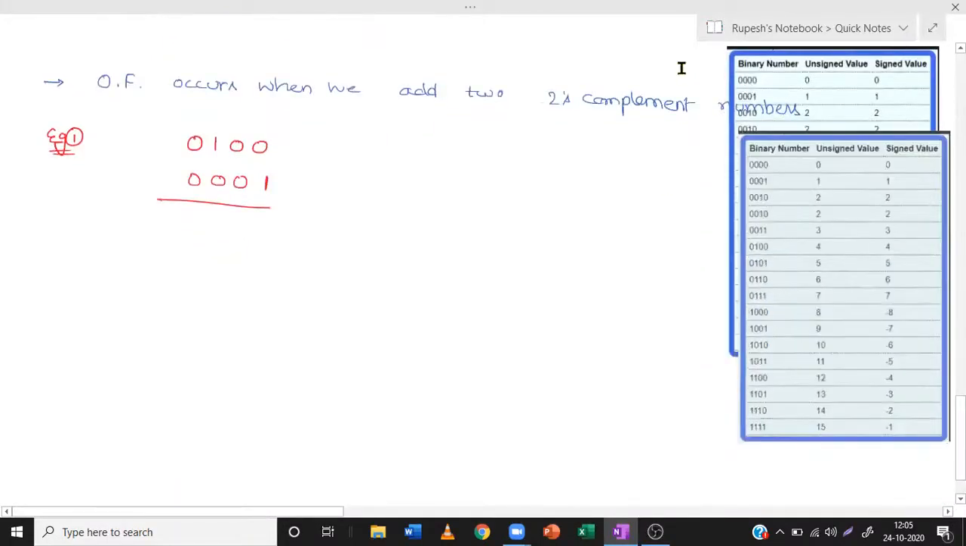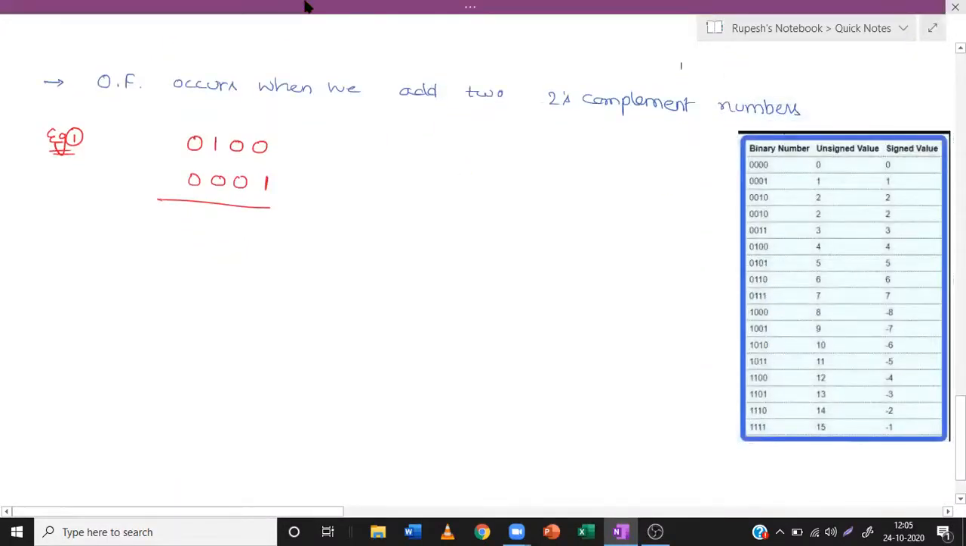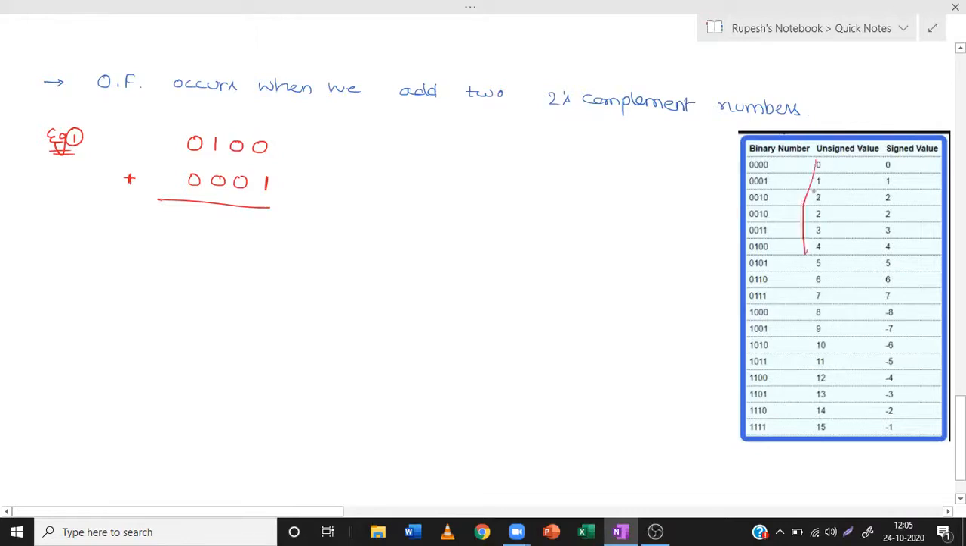Okay, this table is for reference. So we'll add these two numbers. So 0100 corresponds to what? Look at the signed value, that is the 2's complement number. 0100 is here, it corresponds to +4.